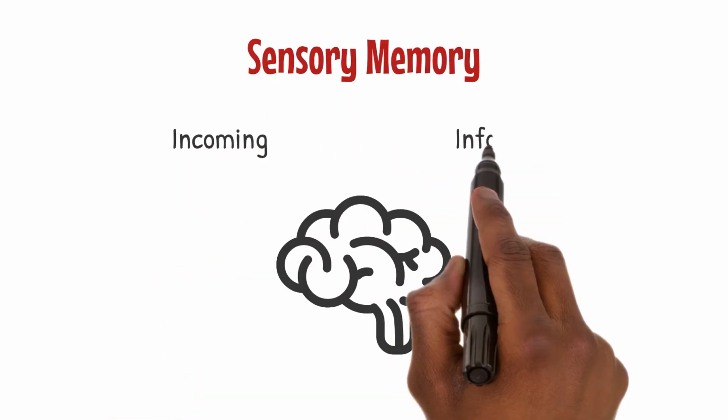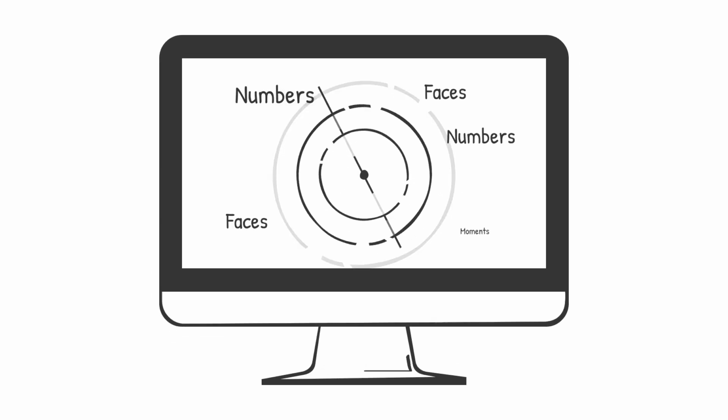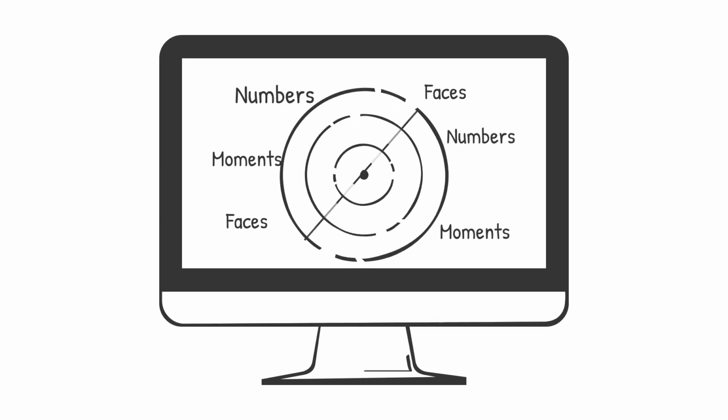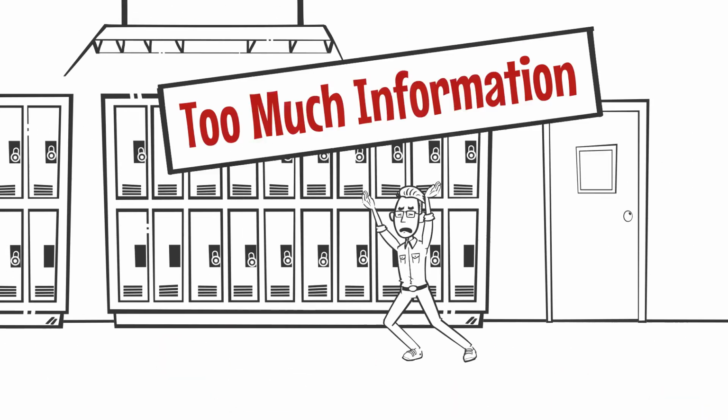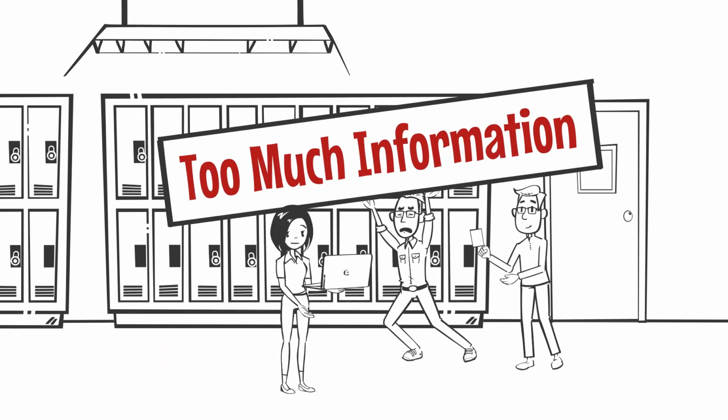Sensory memory is the first step, quickly capturing all incoming information. It's like a radar screen that scans everything but only keeps what's important. This prevents us from getting overwhelmed by too much information.